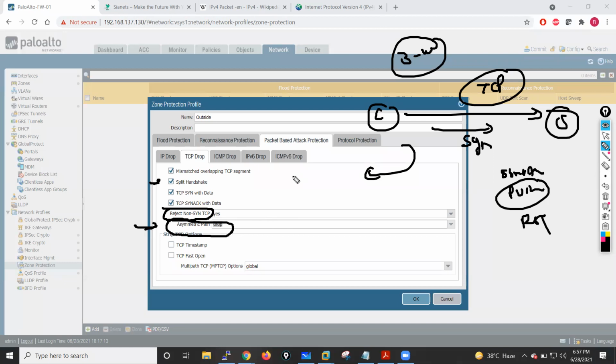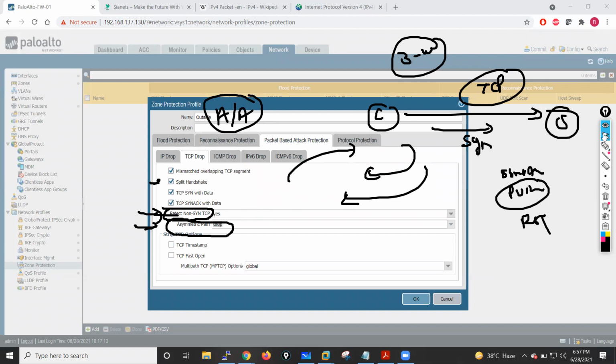When we have asymmetric routing with different links, maybe our packet goes out from the primary link and we get the reply from the secondary link. In that case we have to allow these non-TCP SYN packets as well. So it depends on the situation. When we configure the firewall in an active environment, we have to allow this, so we have to run that command in the TCP session settings.